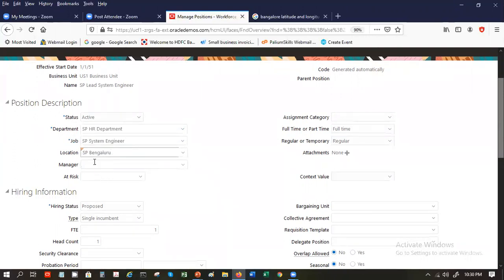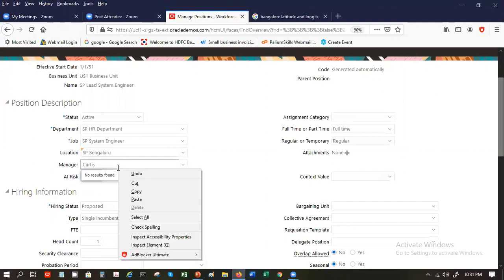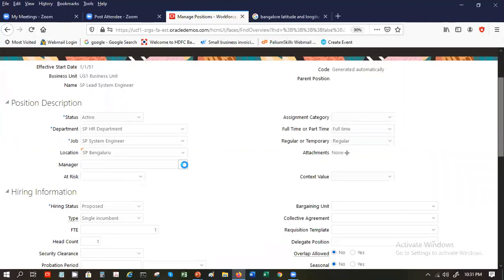SP, because SP Bangalore is linked to the department. The moment I choose the department, this defaults. We have a manager, I can put who is the manager for this position. I can also click on this and search for the manager.